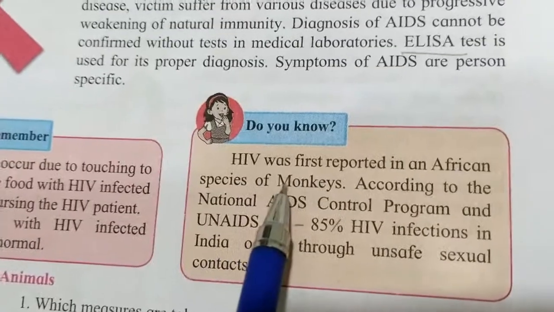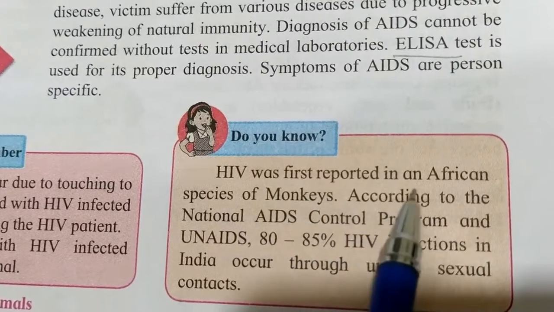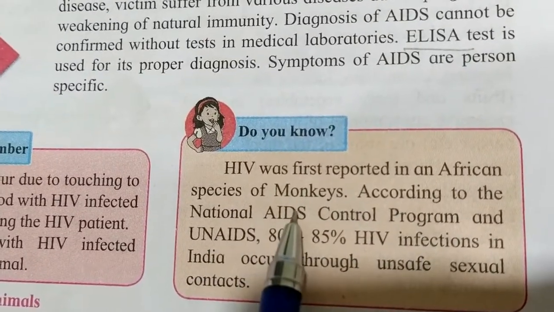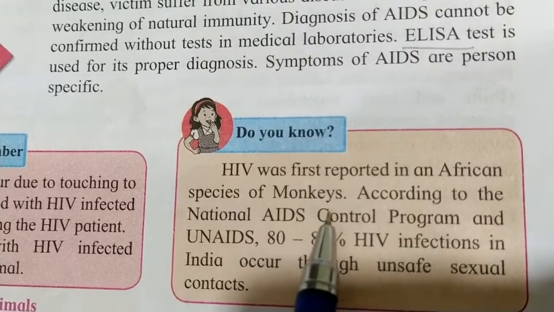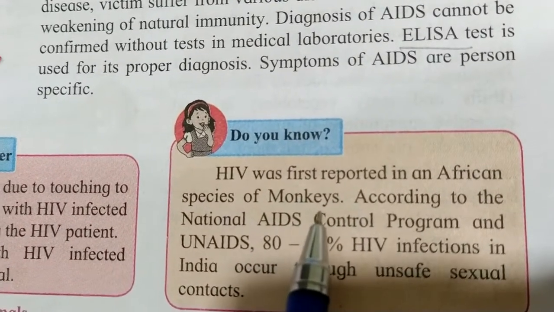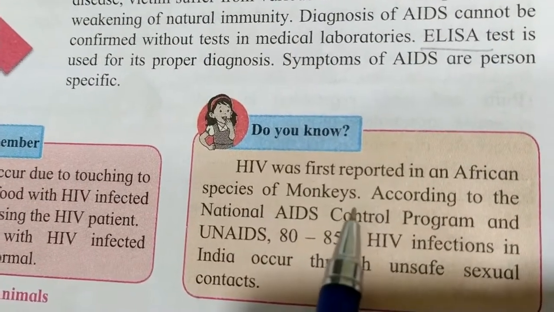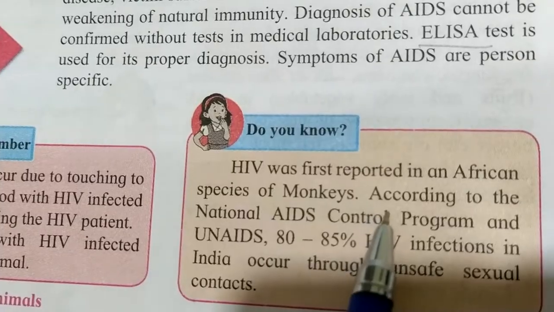HIV was first reported in an African species of monkeys. African people keep that species of monkeys at home as pets, and because of the continuous contact, this disease spread.